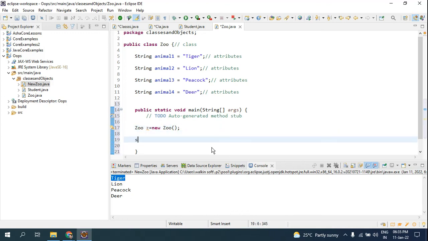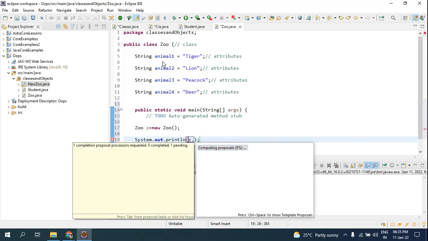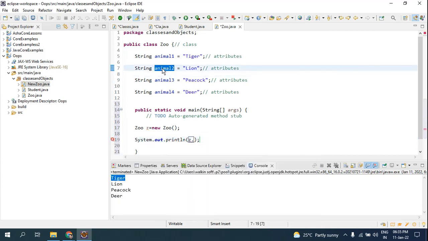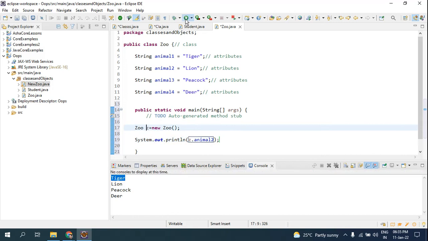Now using Z, I have to fetch the value. Z dot whatever attribute I'm going to access, I can access it using object dot attribute name. So this is the data type, this is the attribute name, these are all the attribute values. To fetch the attribute value, you have to use the attribute name using the object, Z dot attribute name. And now if I run it, look, now you got the value lion.